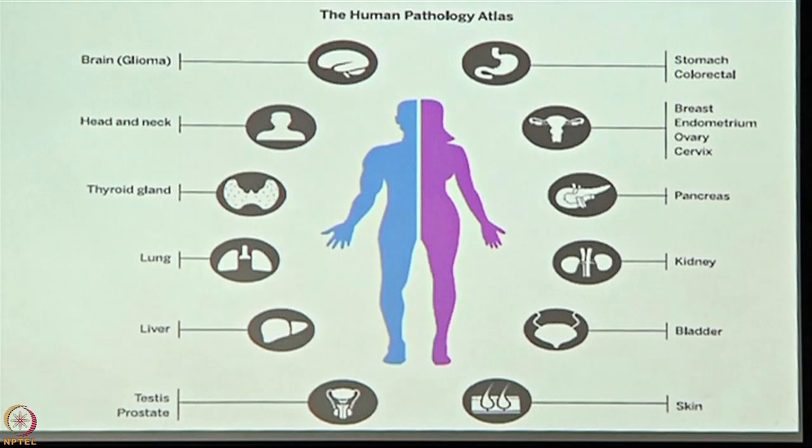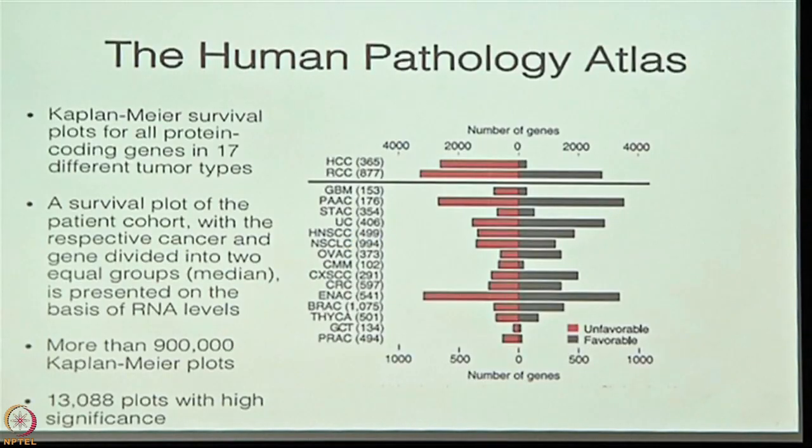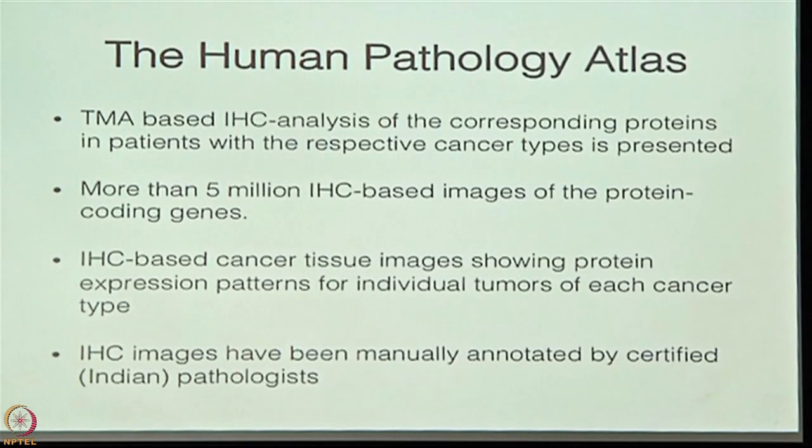Okay. So if you go to the Protein Atlas, there's a new section, it's 6 months old now, called the Human Pathology Atlas, which will give you access to all the Kaplan-Meier plots. You want to see anything, the significant plots, the insignificant plots, all the data is up there. You will also get the survival of the patients if you wish to check that. More than 5 million IHC images for cancer can be seen there, most of it annotated by us here in India.